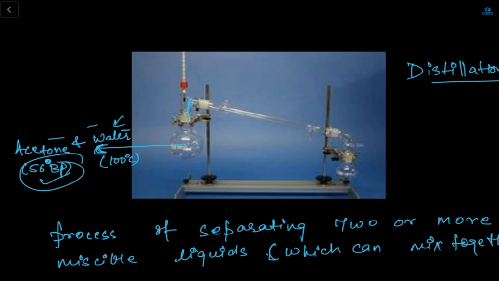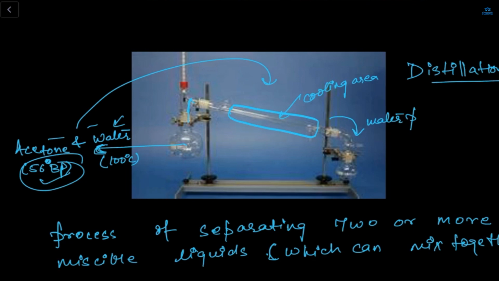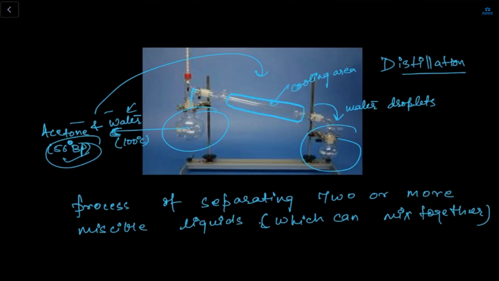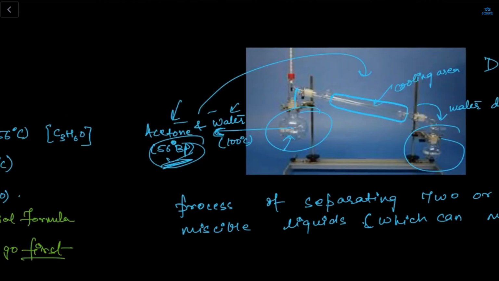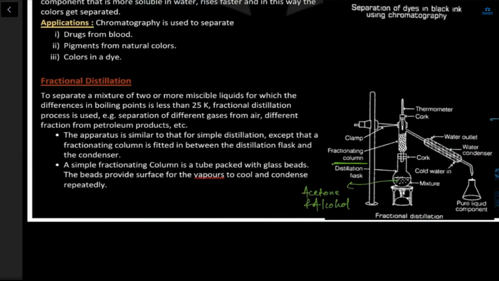So it will evaporate here, and this is the cooling area. Here acetone will cool down, and then your acetone will collect in this beaker in the form of water droplets. In the other beaker, we will be left with just water. In this beaker only the water is left, and in this beaker your acetone is there. That's how we separate acetone and water, because the boiling point of acetone is low. When we heat it, it will vaporize fast, and then we can easily separate these two miscible liquids.